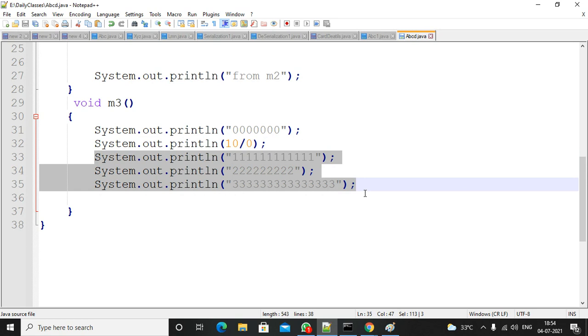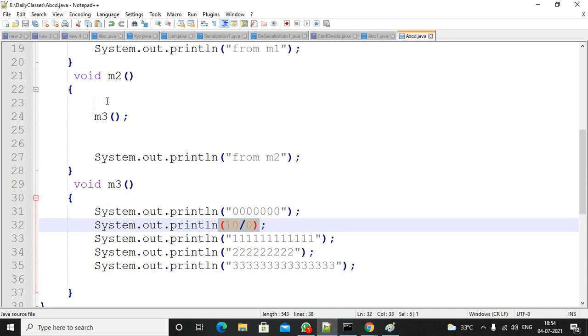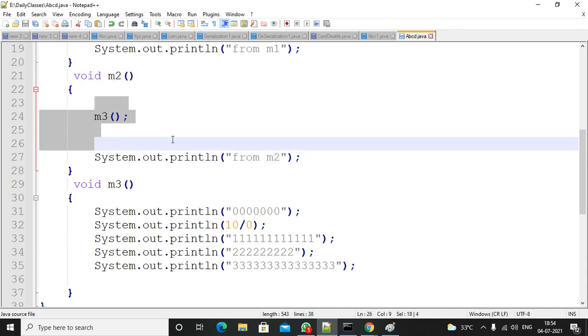Anyhow, if there is an exception, this method will be terminated abnormally. It will not directly terminate the program. First it will verify who is calling M3. M2 is calling; as part of M2, is there any exception handling code? If it is there, the remaining program will be executed normally.